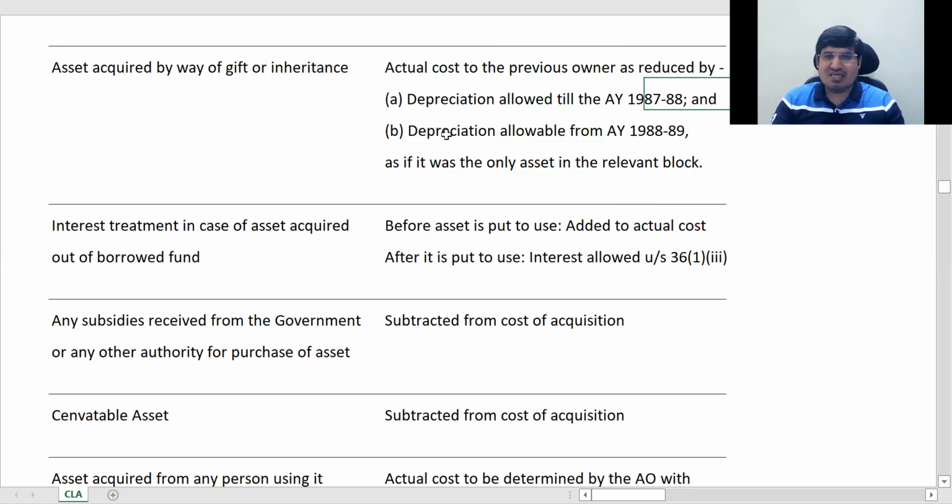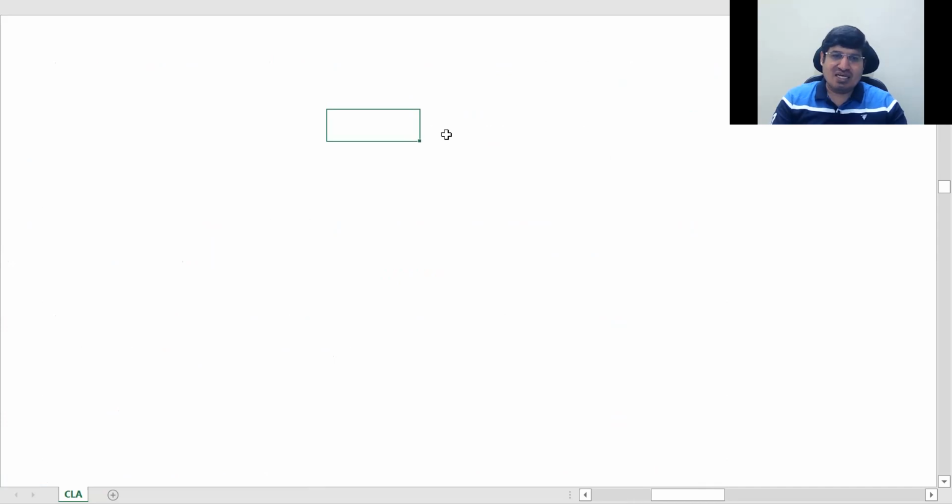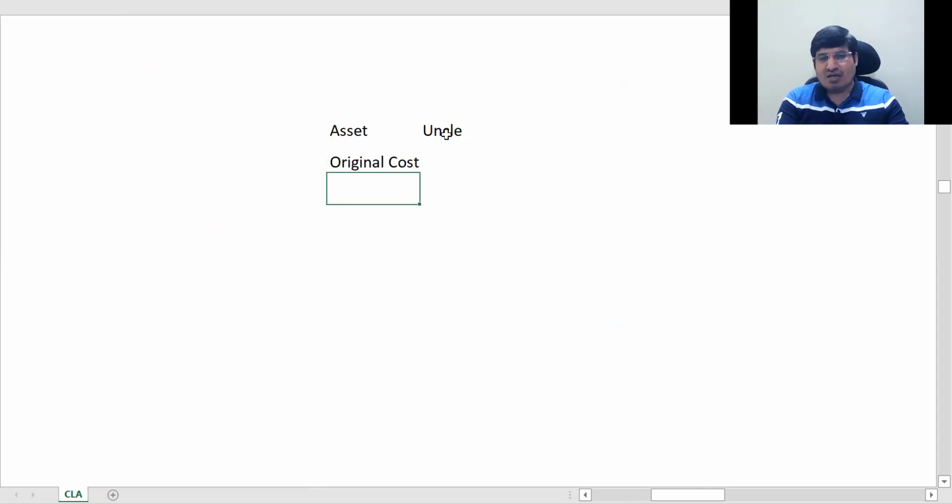So here what I'm saying is, I have inherited an asset from my uncle. So what has to be done is, now to find out what is the cost to me, first take the asset's original cost. Then calculate the total depreciation on it.